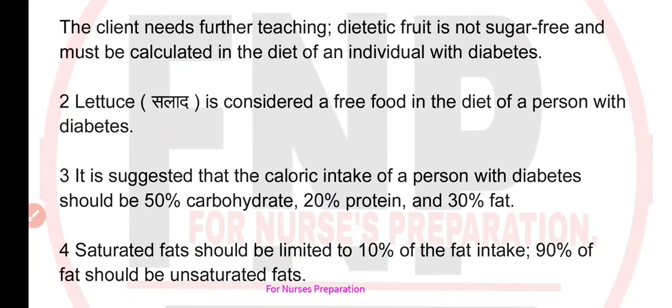The client needs further teaching, because dietetic fruit is not sugar free and must be calculated in the diet of an individual with diabetes. According to the option number second, lettuce, that is salad, is considered a free food in the diet of a person with diabetes.